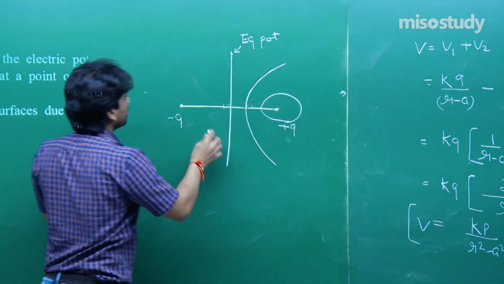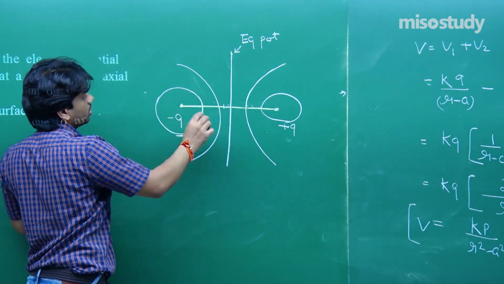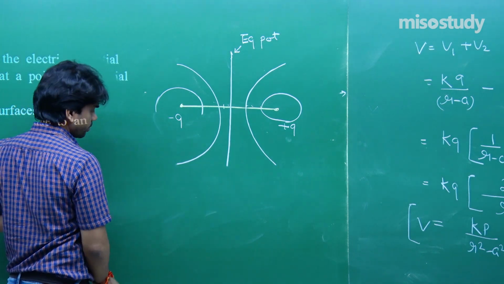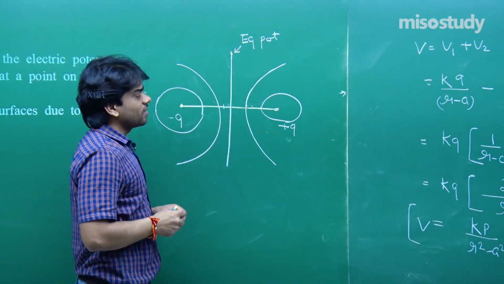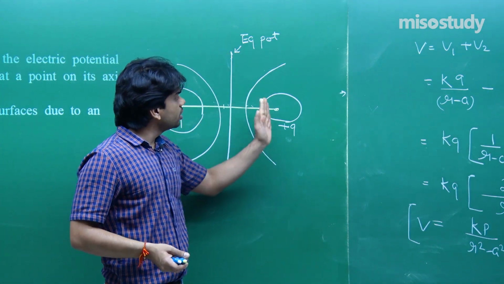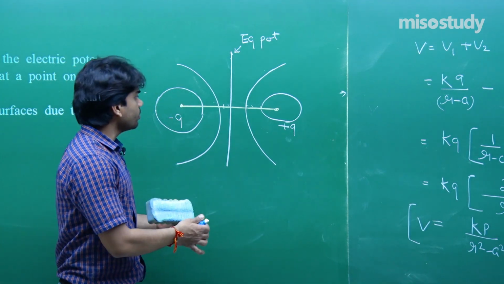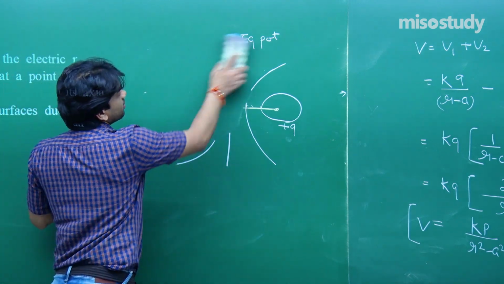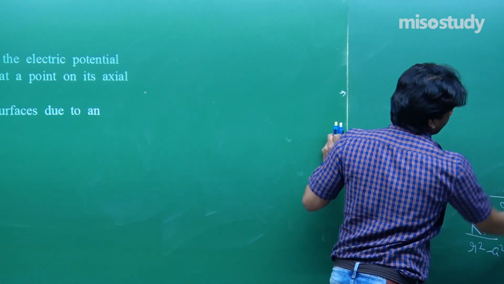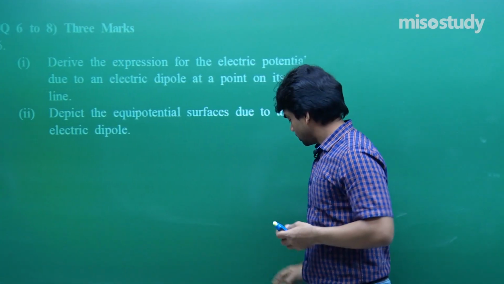This is how the electric equipotential surface will be for the dipole. Here I have drawn circles for the charges. This is the variation of electric equipotential surfaces in case of a dipole. This is equipotential, this is equipotential, here also equipotential. Same for the charge at the left hand side. Equipotential surface is where the potential is equal. There is no variation in potential on the surface of the equipotential surface. Let us go ahead with the next one.